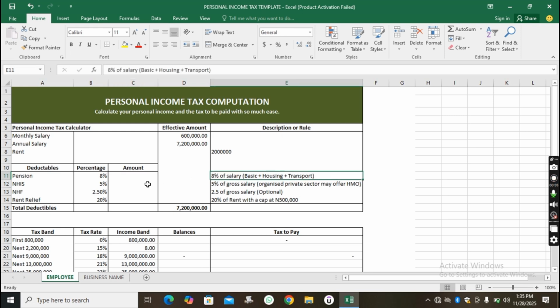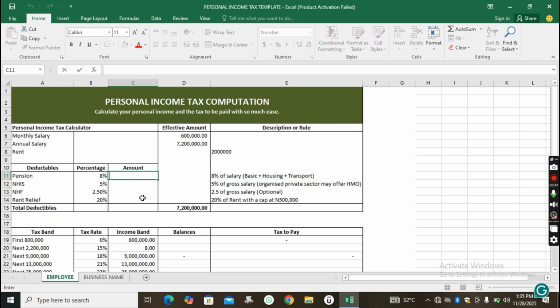So what we are going to do is to apply the percentage. So we'll come here and we'll say equals, and equals what?